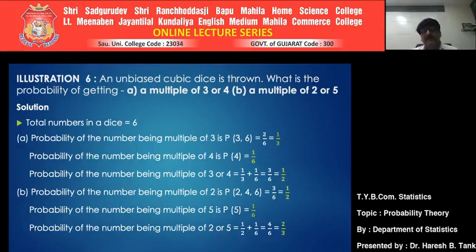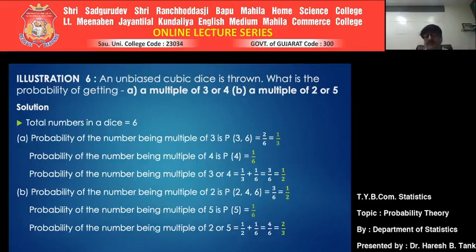But if you connect it with the word or, so probability of the number being a multiple of 2 or 5. That means first event, second event, connected by or. That means what we are talking about is union. And since they are mutually exclusive, look, 2 you can get in 3 different ways: 2, 4, 6. 5 you can get in 1 way. Is there anything common between these two? No. Since the answer is no, they are mutually exclusive.